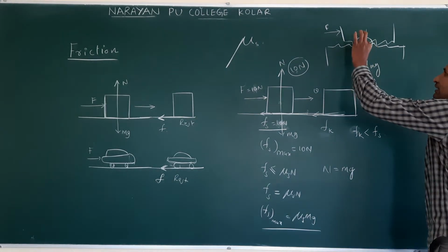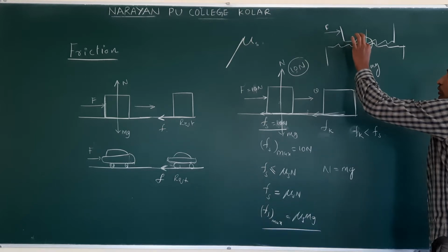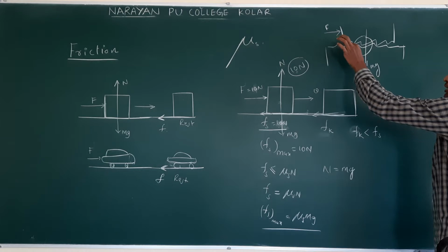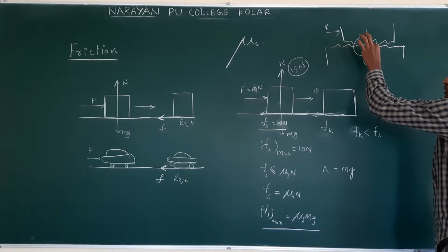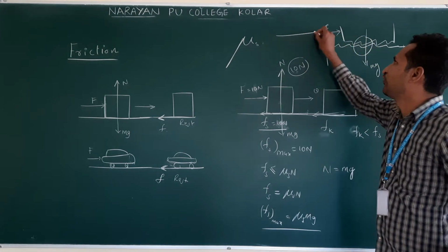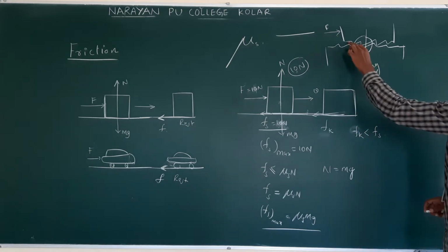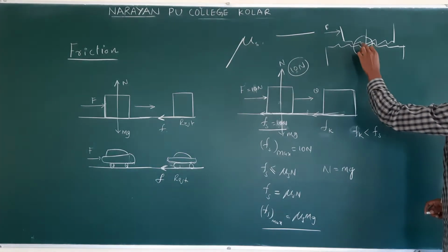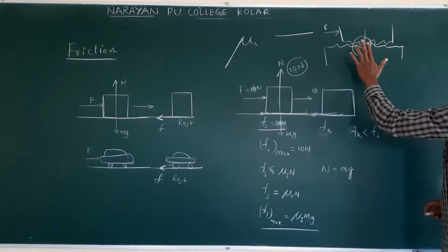So at this contact surface, if the surfaces are rough, not exactly flat, due to irregularity there will be interlocking.